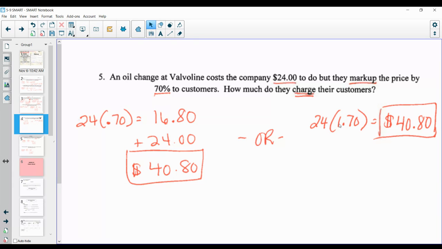So you can just multiply by 1 and 7/10 or 1 and 70 hundredths. That's on my right side of my screen here. Again, you're going to get the same answer. They're just 2 different ways to do it. You should get $40.80. All right, so you can either add on that 70%, or take it as 1 and 70 hundredths or 1 and 7/10 and just multiply it by the 24. Both work. All right, that's number 5, markup.